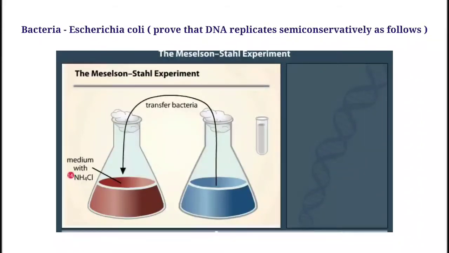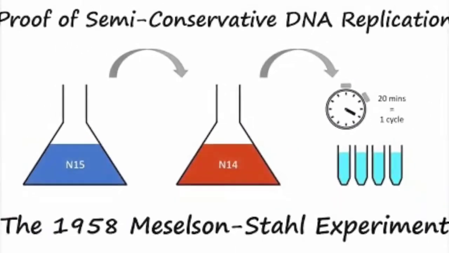Now how did they prove it? They grew many generations of E. coli in a medium which contained the heavy isotope of nitrogen as the only source of nitrogen. The result was that the heavy isotope was incorporated into the newly synthesized DNA.